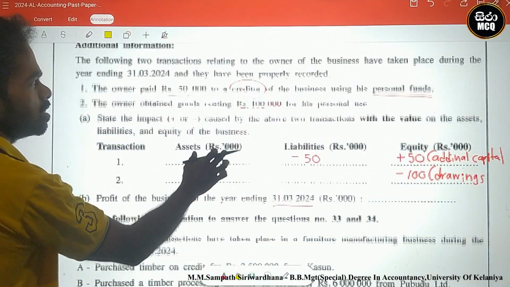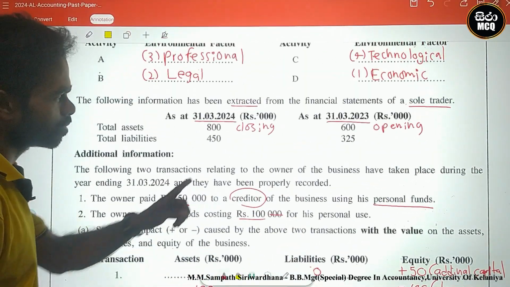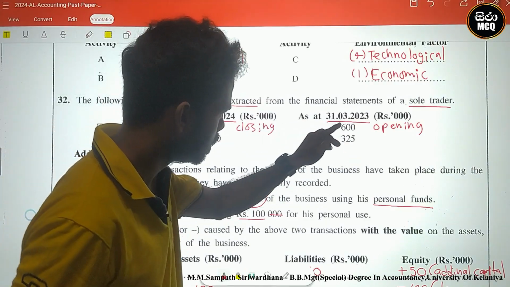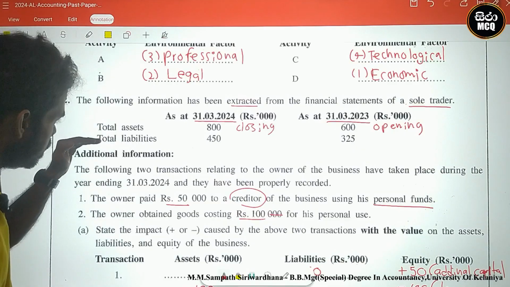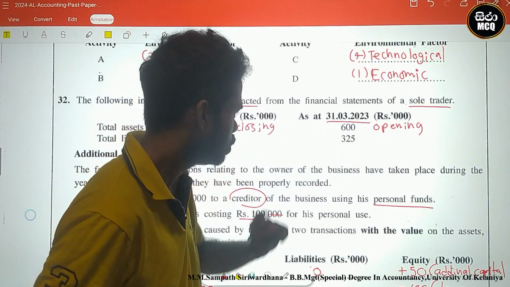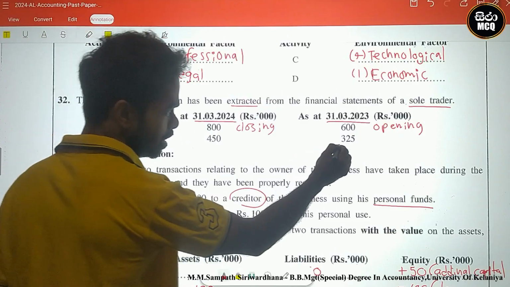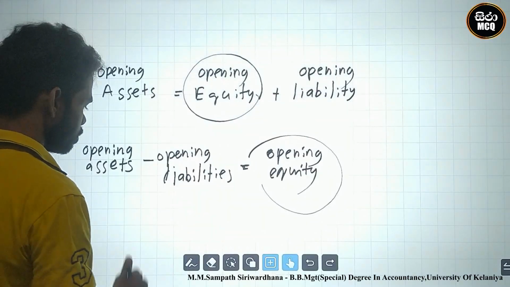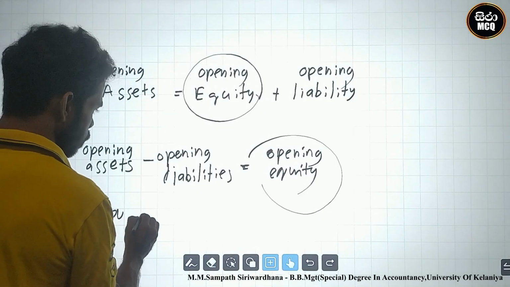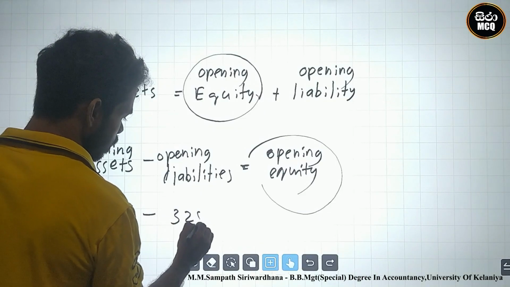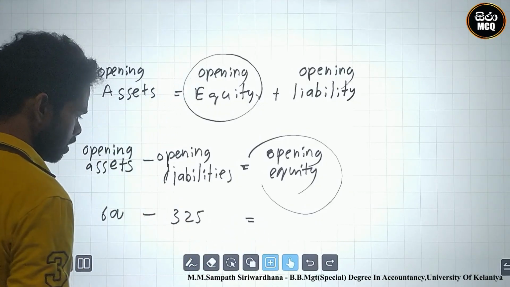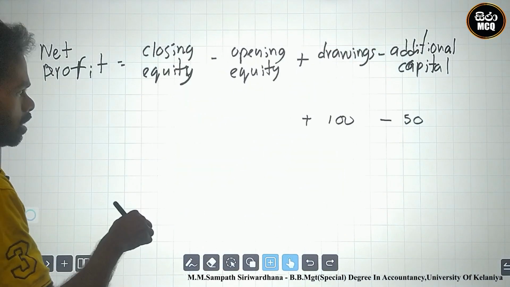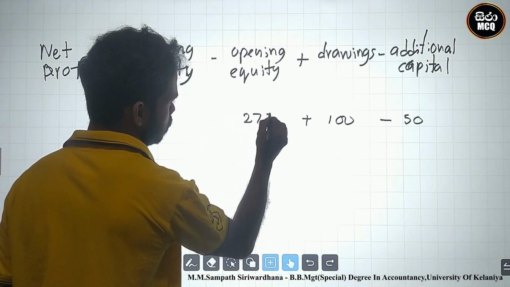There are opening balances at the top of the question. Total assets opening 600, total liabilities opening 325. Opening equity is 275.